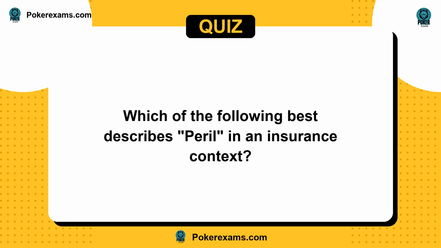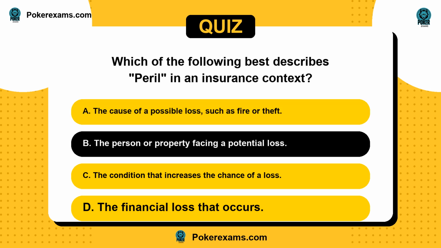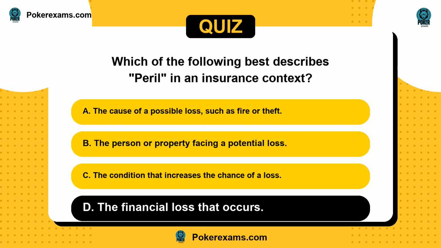Next question. Which of the following best describes peril in an insurance context? Is it A, the cause of a possible loss, such as fire or theft? Or B, the person or property facing a potential loss? C, the condition that increases the chance of a loss? Or D, the financial loss that occurs?